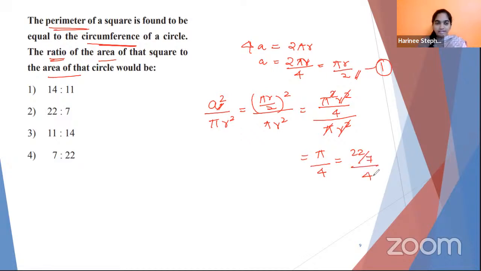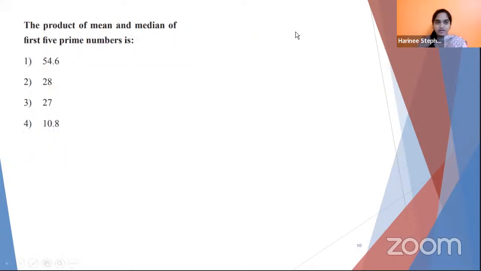So tell me, what's the final value? Expecting answers on YouTube as well. 11 by 14. Very good, correct. So you can simplify this as 22 by 7 into 4, 2 times, 11 times, so 11 by 14. I guess it was clear. Nagesh, you are right, but you need to simplify it according to the options given.